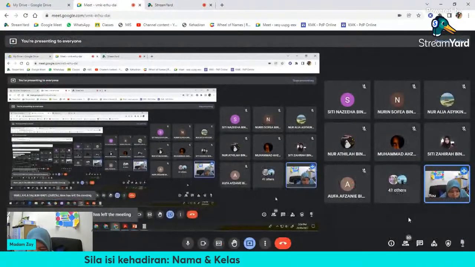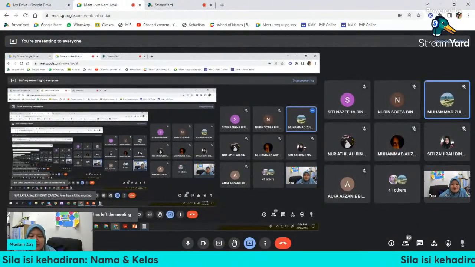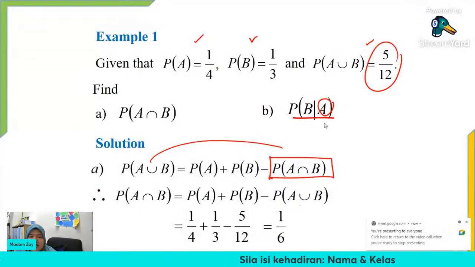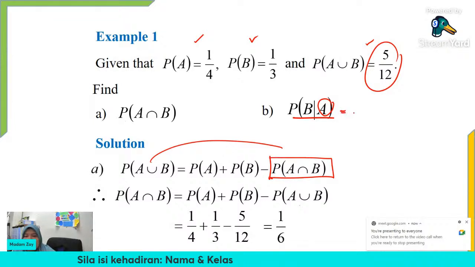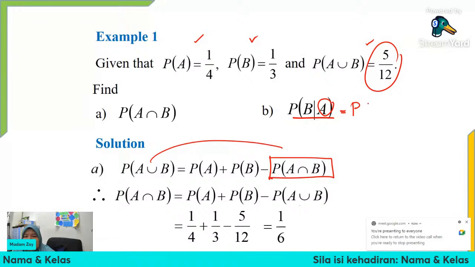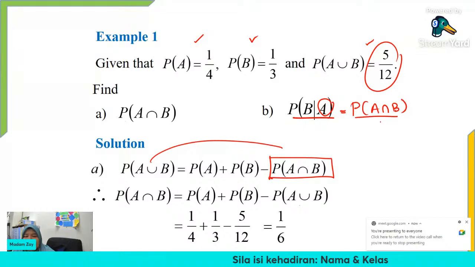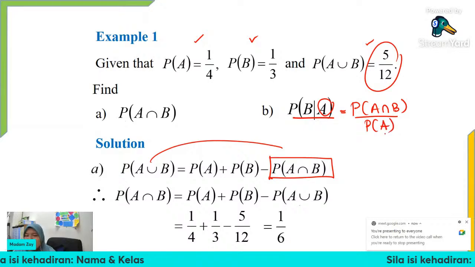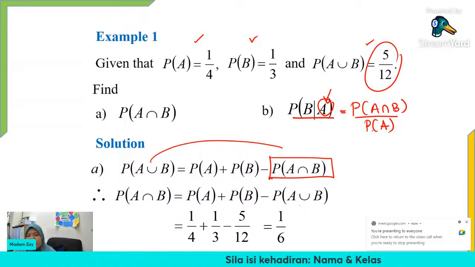The formula to find the conditional probability. Over probability of A or probability of B? A. Good. We put the probability of the condition, so it is divided by probability of A.